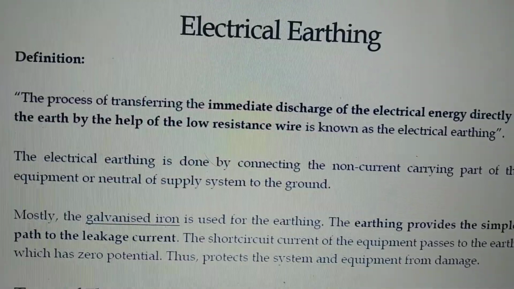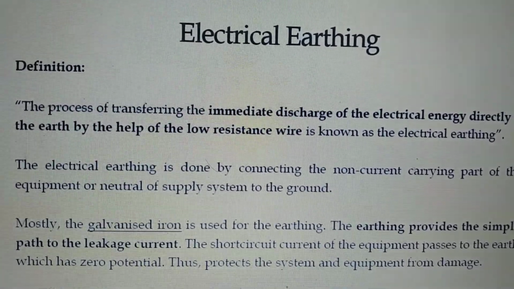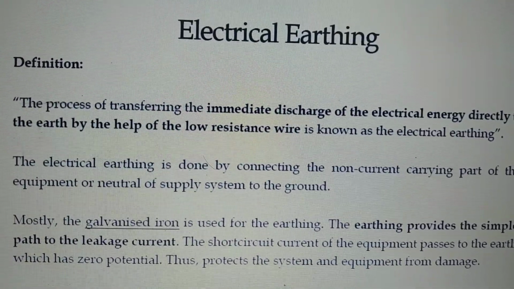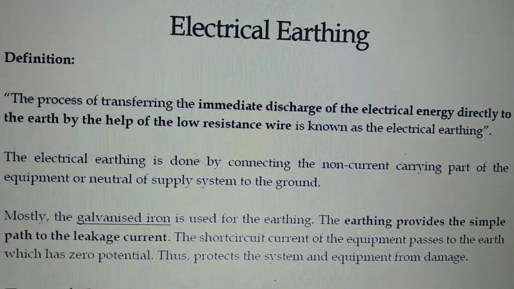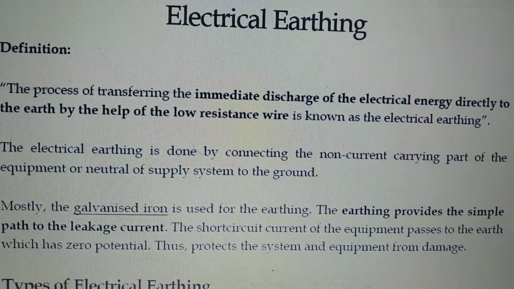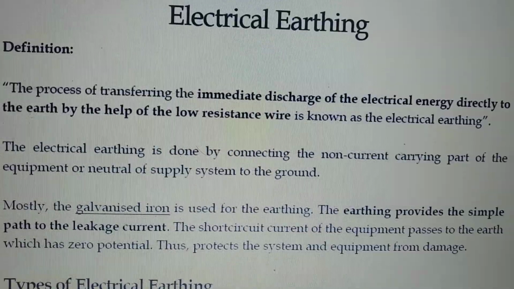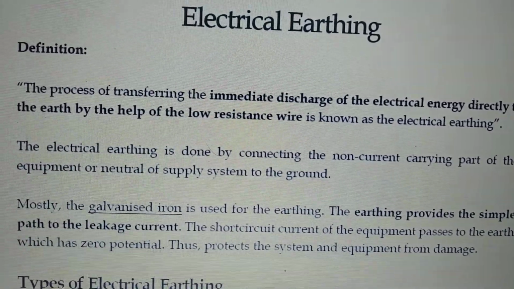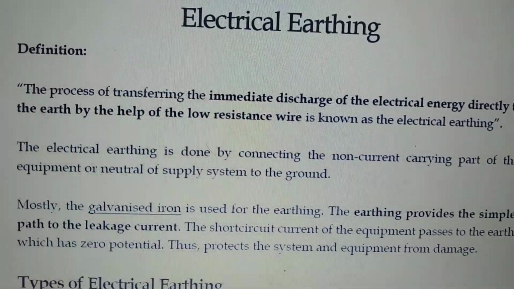The material used for the electrical earthing system is galvanized iron. The earthing provides the simple path to the leakage current. The short circuit current of the equipment also passes to the earth, which has zero potential, or the earth maintaining the zero potential.